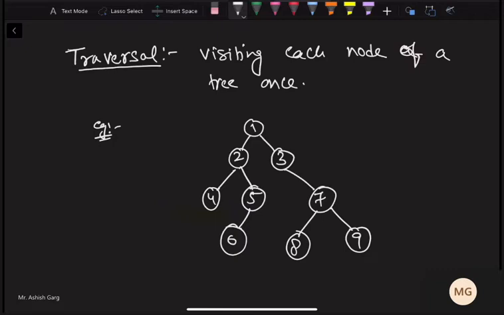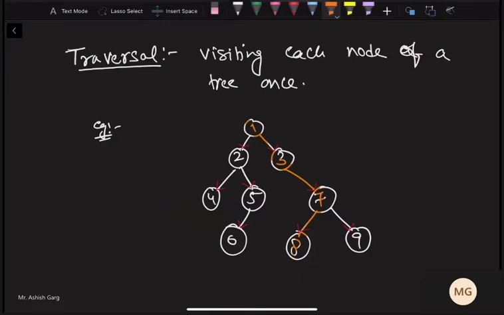Now, as you know, we can visit only in the downward direction. So if we come in the downward direction by traversing this path, for example from 1 to 3, then 7, then 8, I cannot go back, because from 7 to 8 I have a path, but from 8 to 7 I do not have any path, unless I am using recursion, where we go back to the calling function.